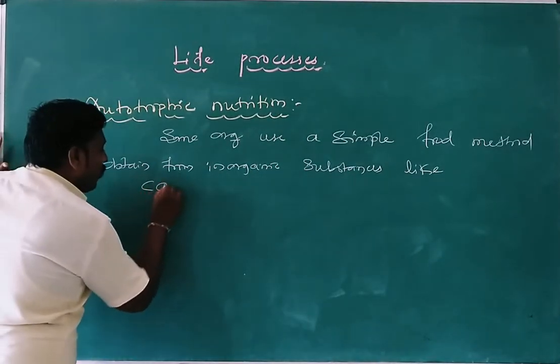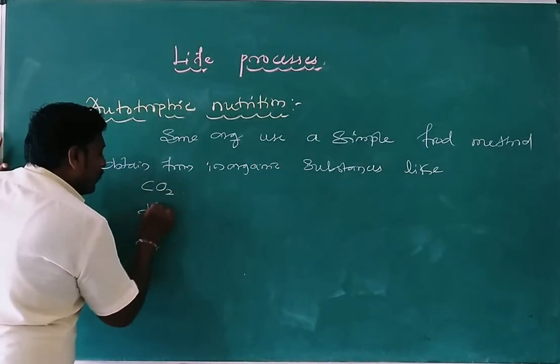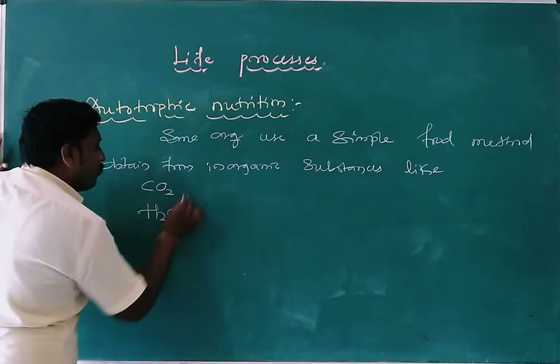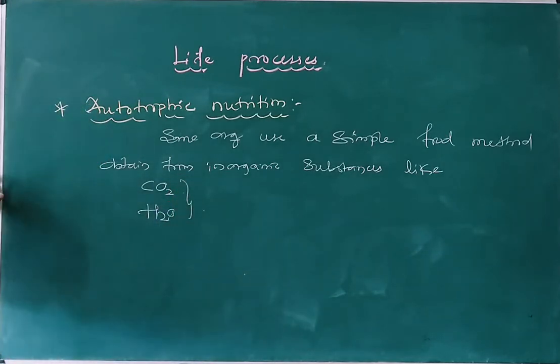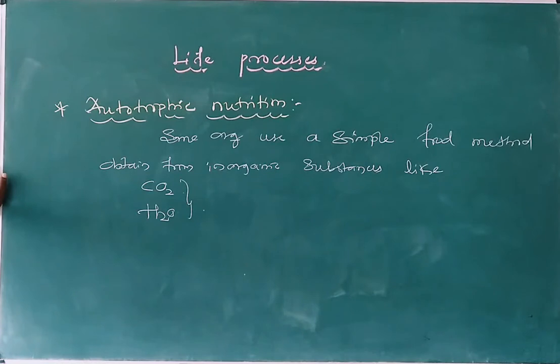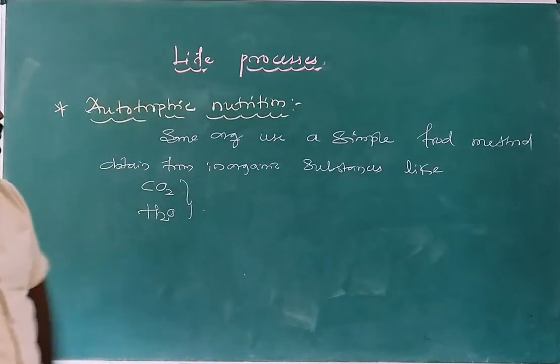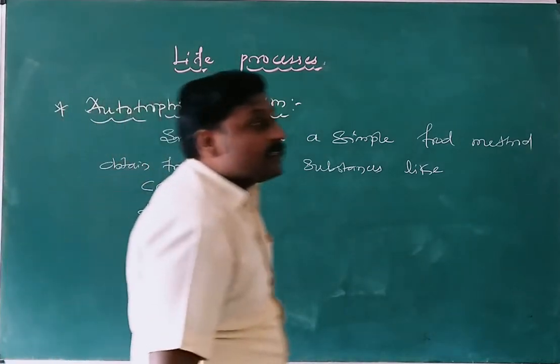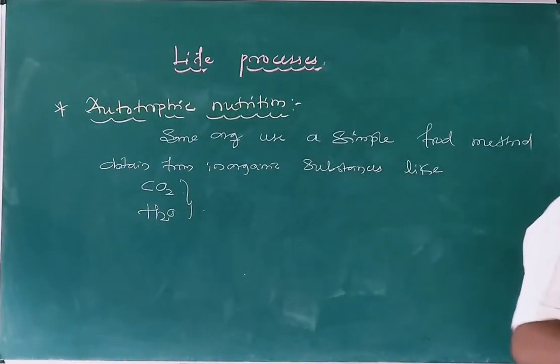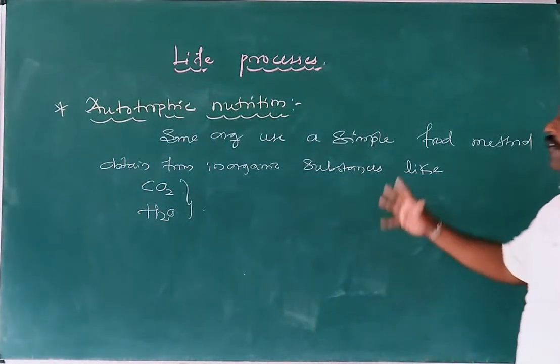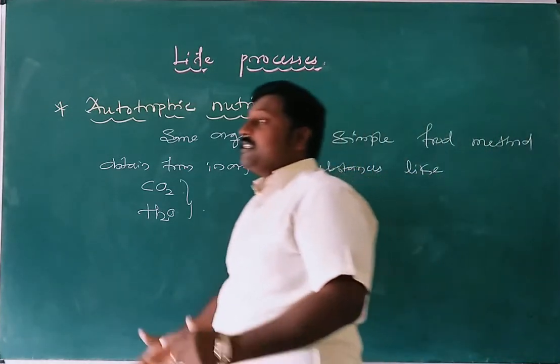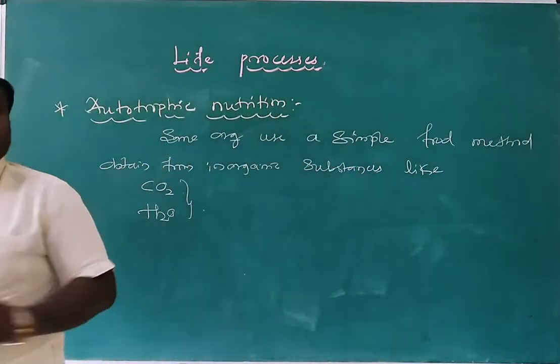The main raw materials are carbon dioxide and water. With carbon dioxide and water, they can obtain their food. Autotrophic nutrition is where the organism can prepare its own food. This type of nutrition is termed autotrophic nutrition.